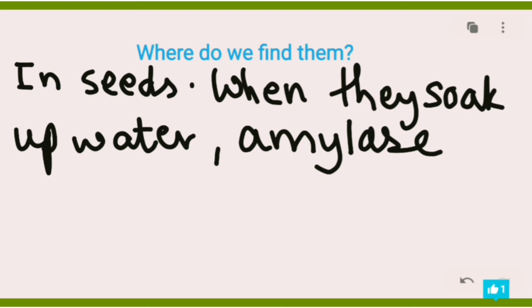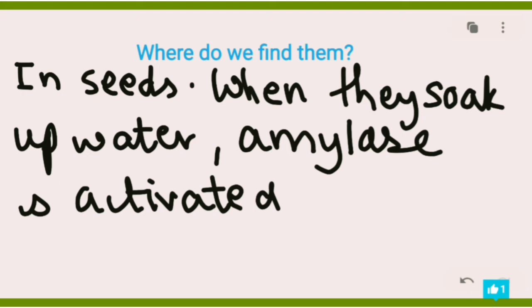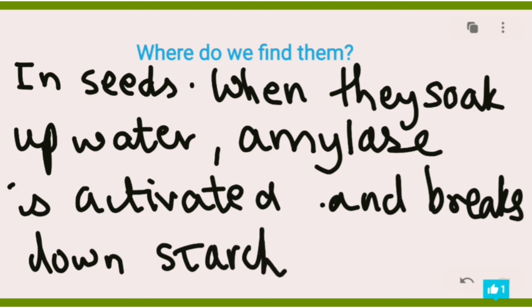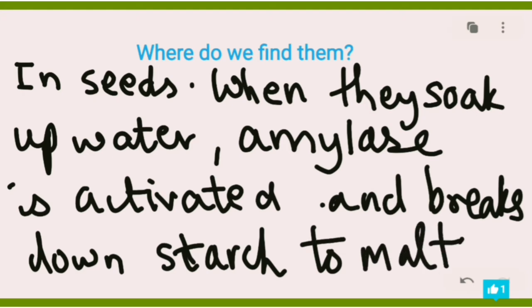So when water is there, amylase is activated. It gets activated and breaks down starch to, shall I add maltose or glucose? Let's add maltose. That's the accurate one.